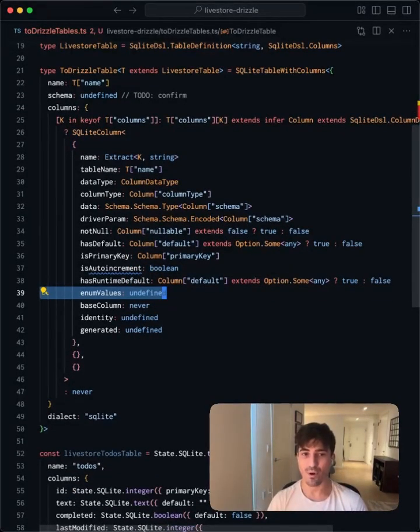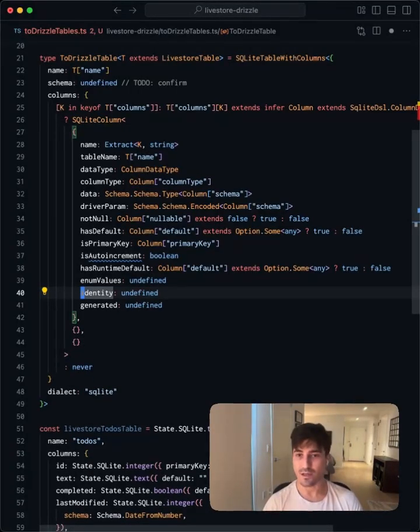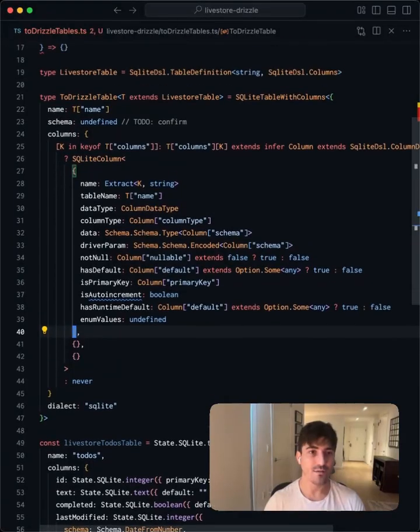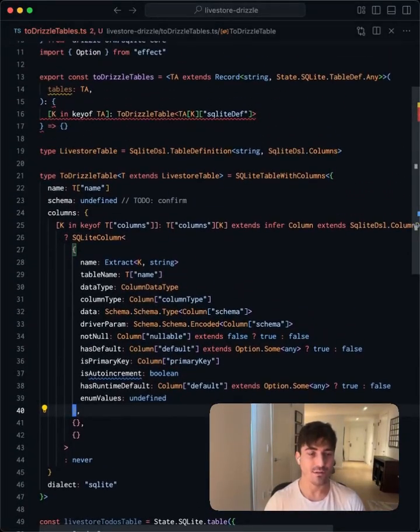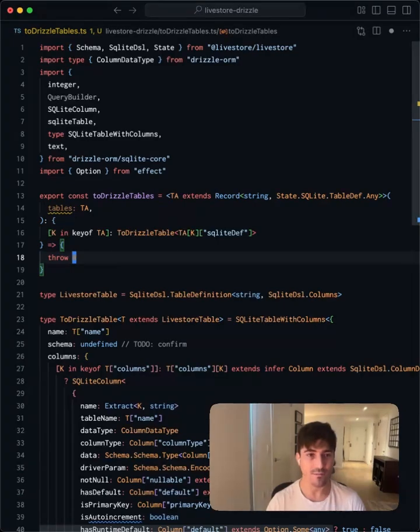Enum values aren't yet part of the LiveStore table building experience, so we can leave this as undefined. With base column, I'm not sure what this is, but I actually think we can just delete it. Same thing with identity and generated. And that should give us our mapped types. Over here, let's throw 0, we'll implement this later.